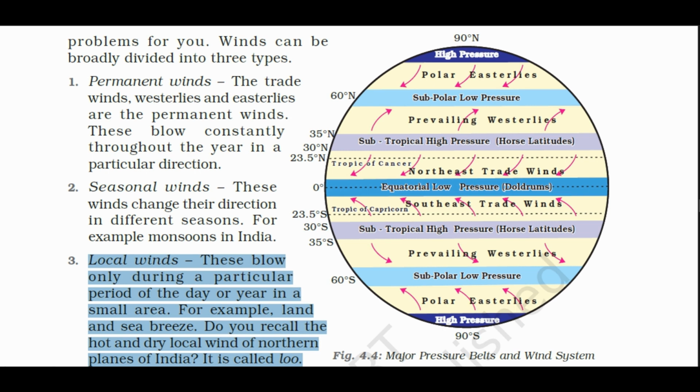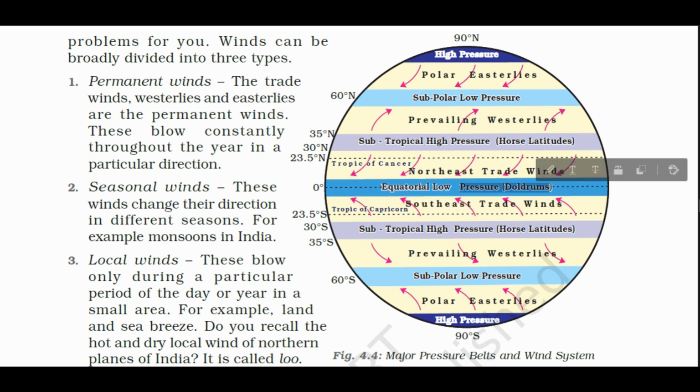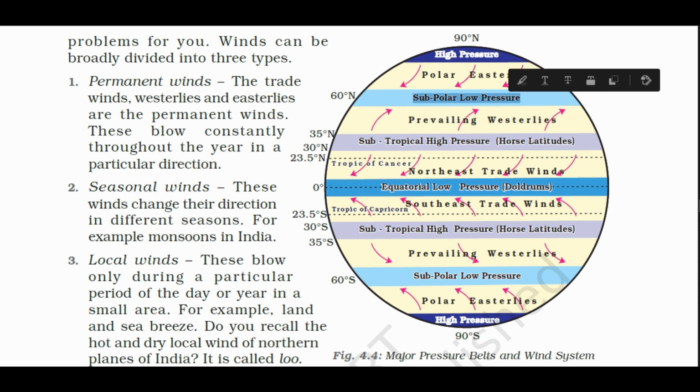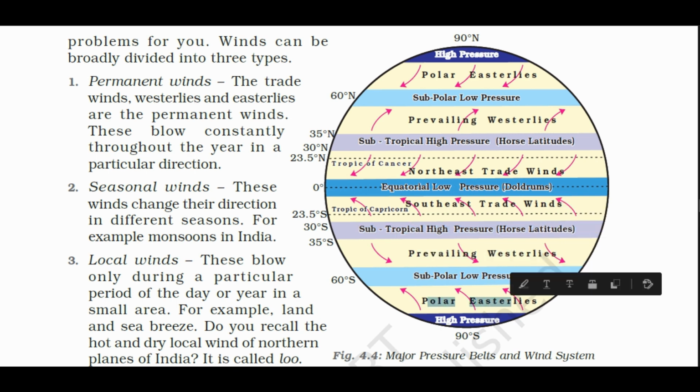This is the figure here, which shows major pressure belts and wind systems. High pressure at both the poles and equatorial low pressure, also known as doldrums. This is northeast trade winds, this is southeast trade winds, subtropical high pressure horse latitudes, prevailing westerlies, subpolar low pressure, polar easterlies.